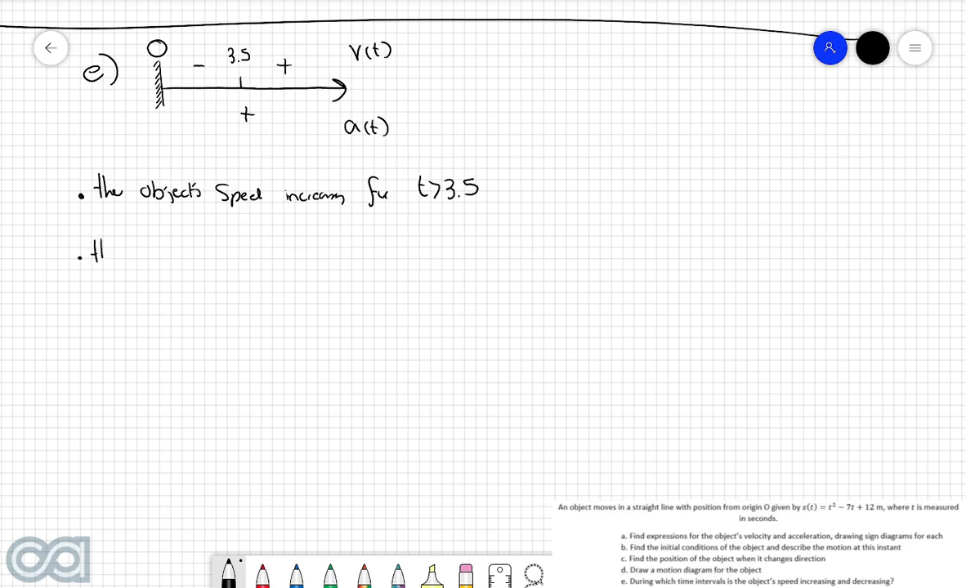Conversely, the object speed will decrease, and again, if we consult the sign diagram, we can see that the velocity function is negative, whereas the acceleration function is positive. So because they're opposite signs, the speed will decrease. So in other words, this is between 0 and 3.5. So we can say that the object's speed decreases for time being between 0 and 3.5.